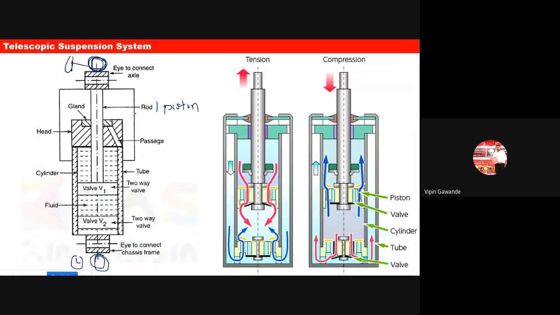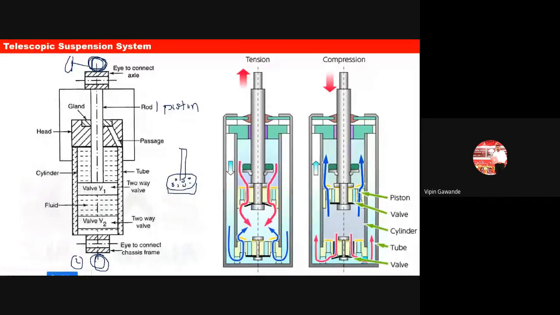Okay, so this is the rod or piston, and this is connected with the wall. Here we have the wall, and this wall is something like this. It has some holes here. And then on that, the piston is attached here.